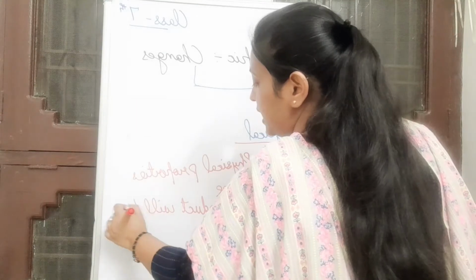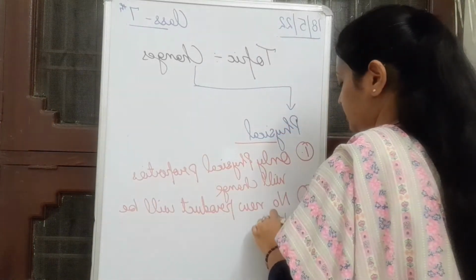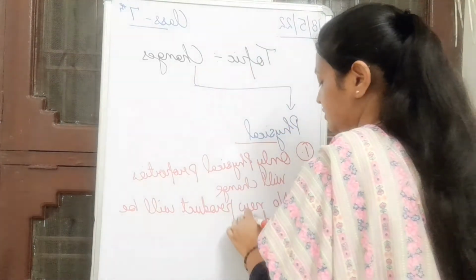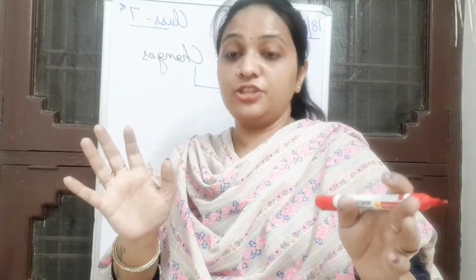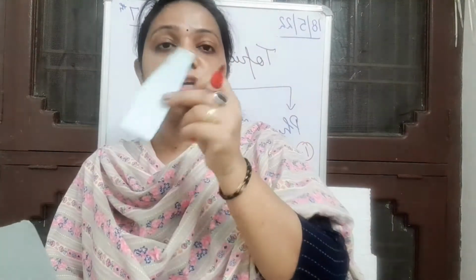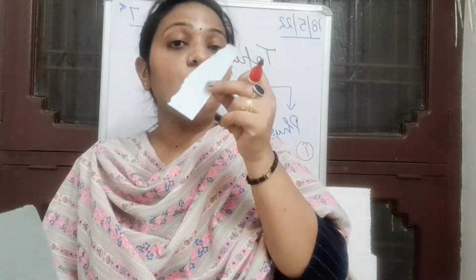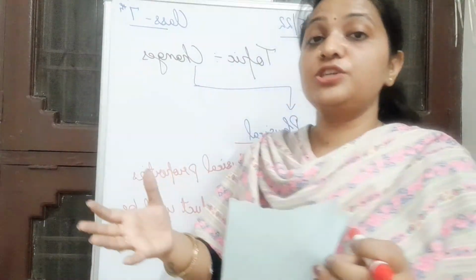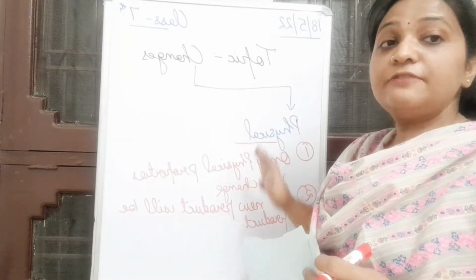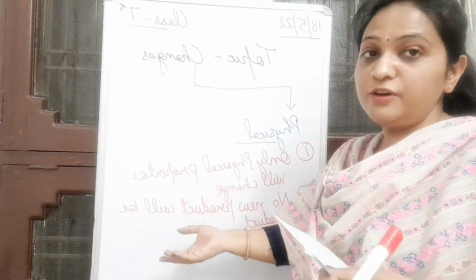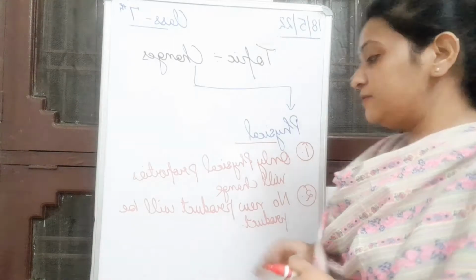Yes, can you tell me how? Yes, very good. Yes, we can tear the paper. When we tear the paper, there is a physical change, right students? I am going to show you again. When we tear the paper, the new thing which we get is also a paper, a piece of paper. No new formation, no new substance is formed. So that will also come under the physical properties. No new product or no new substance will be formed.